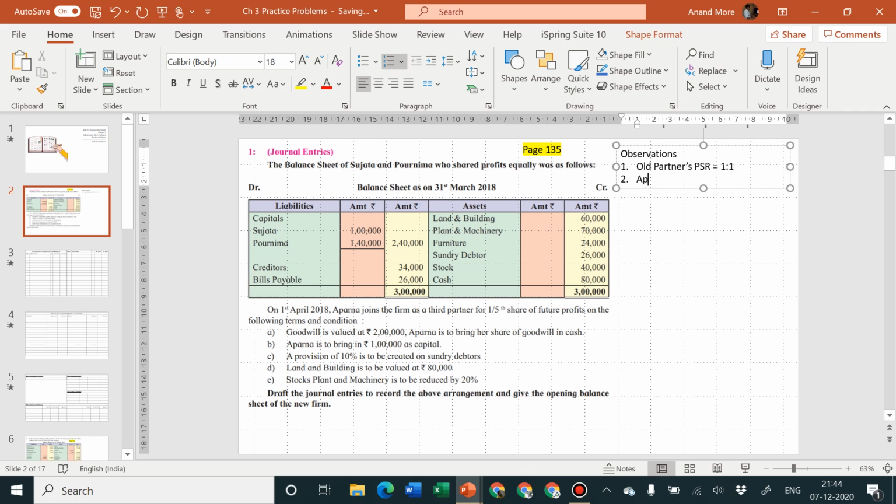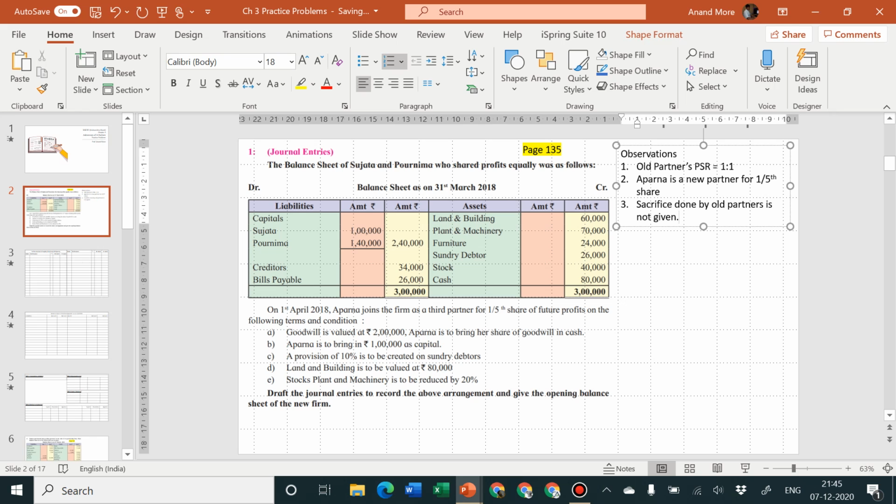Next, Aparna is a new partner for 1/5 share. Third one, sacrifice done by old partners is not given.